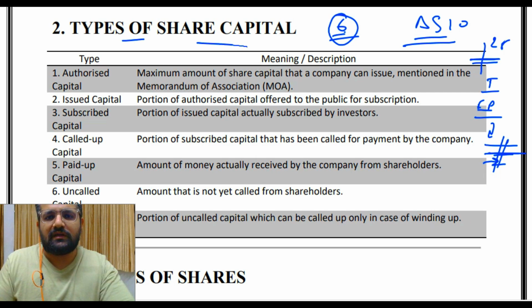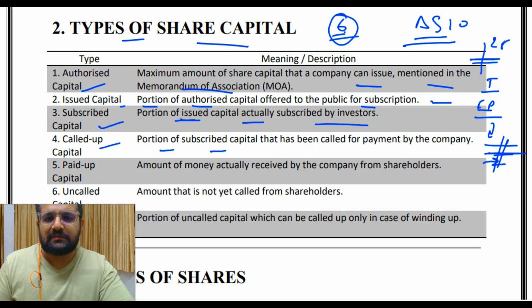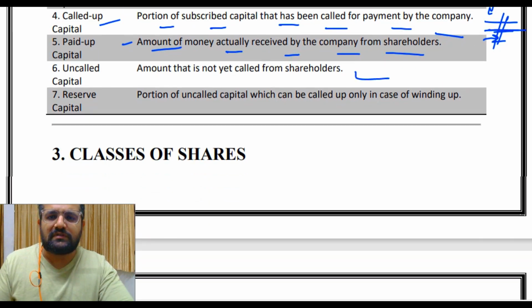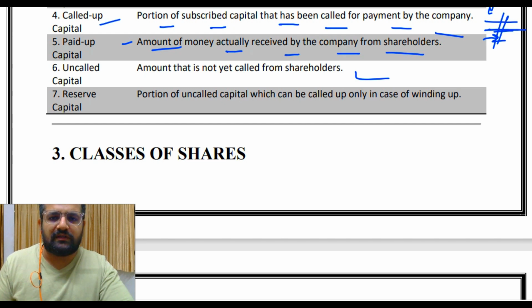So types of share capital: authorized capital, the maximum amount of share capital that a company can issue, mentioned in the memorandum of association. Issued capital: portion of authorized capital offered to the public for subscription. Subscribed capital: portion of issued capital actually subscribed by investors. Called up capital: portion of subscribed capital that has been called for payment by the company. Paid up capital: amount of money actually received by the company from shareholders. Uncalled capital: amount that is not yet called from shareholders.